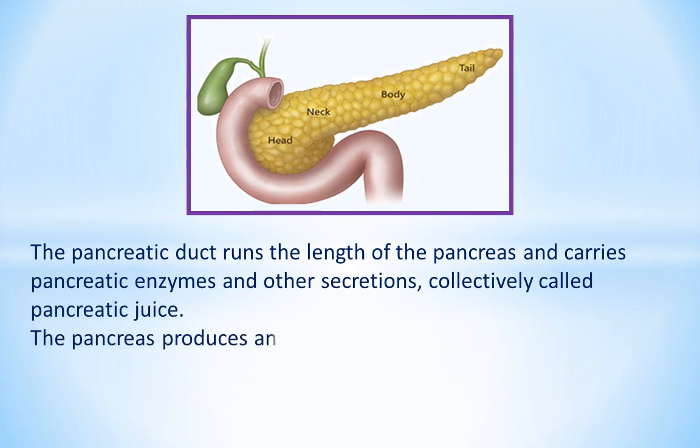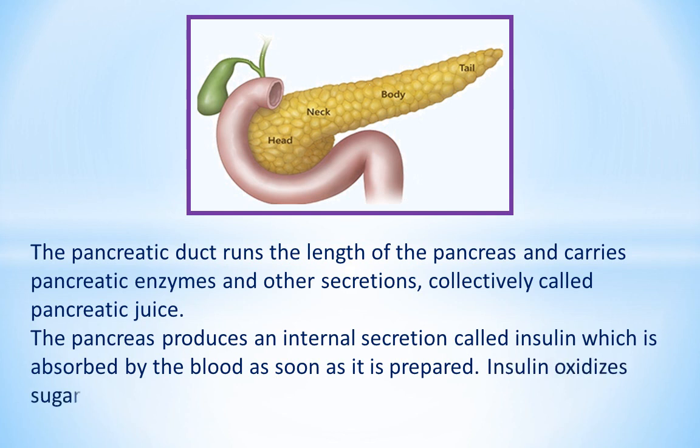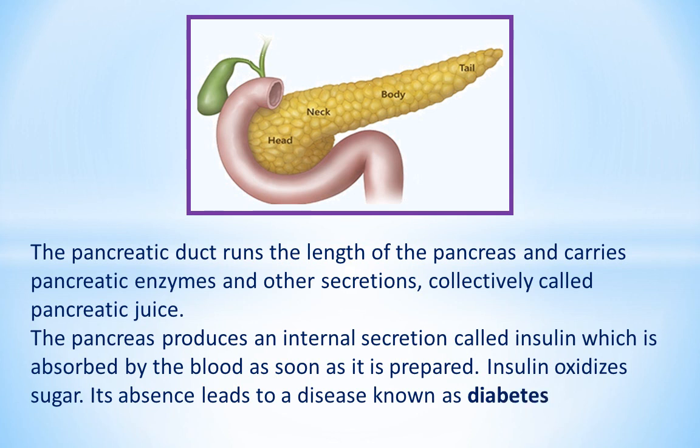The pancreas produces an internal secretion called insulin, which is absorbed by the blood as soon as it is prepared. Insulin oxidizes sugar. Its absence leads to a disease known as diabetes.